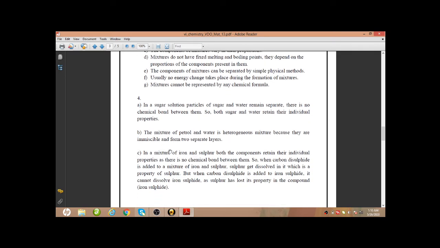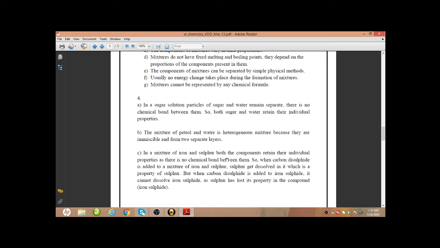Okay, next question. Why is the mixture of petrol and water a heterogeneous mixture? What is the reason why we call the mixture of petrol and water, though both are liquid, a heterogeneous mixture?